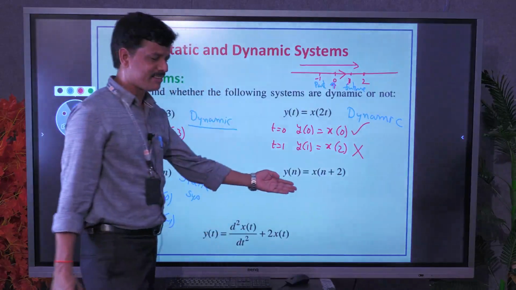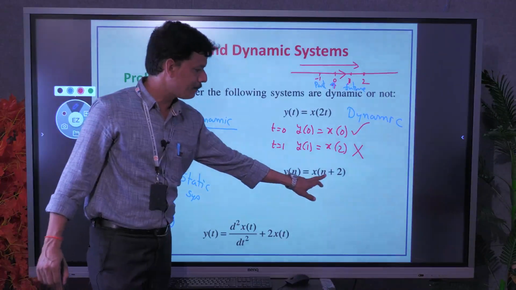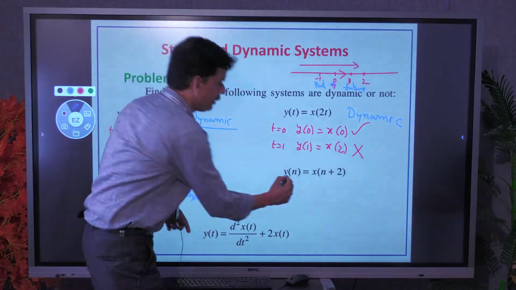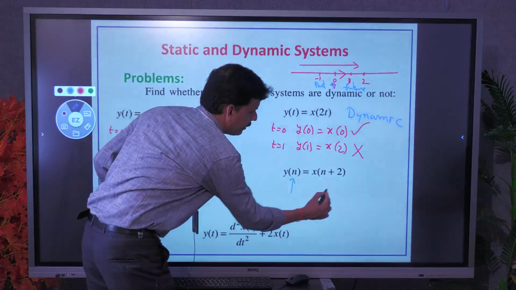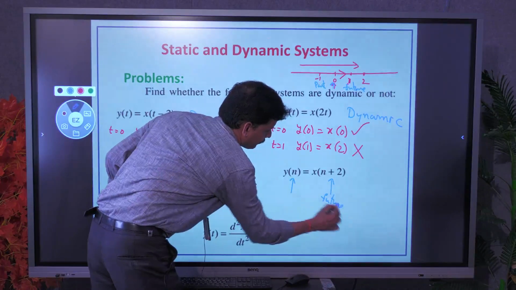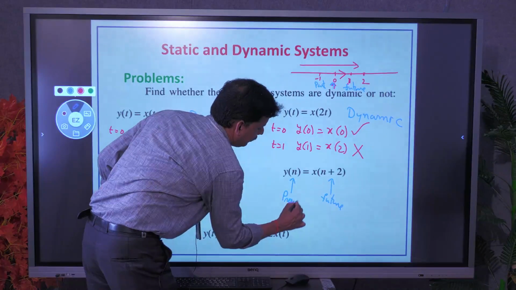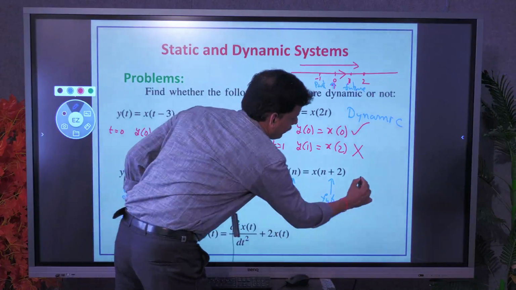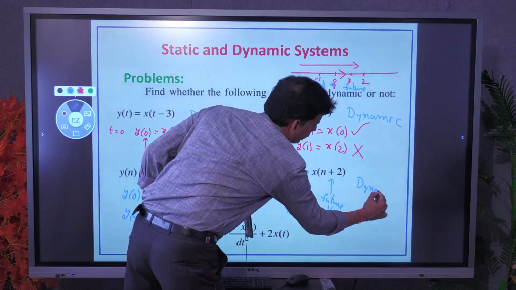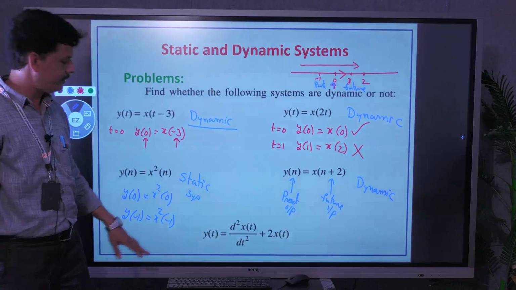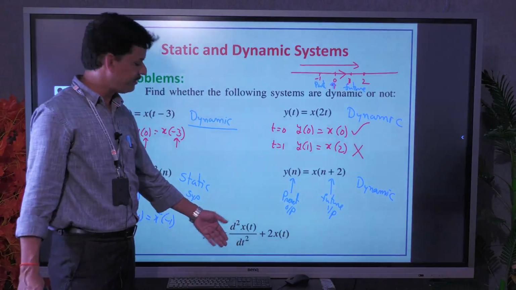Dynamic system. Last, you can easily tell, because n plus 2, n plus 3, n plus 4 are future values of input. Here the present output n depends on future values of inputs. So it is also dynamic. So this much we can easily recognize. Here, without doing anything, you can easily tell.